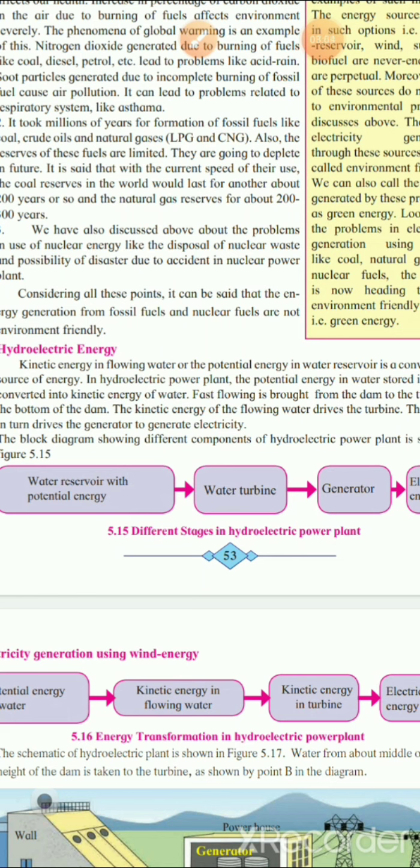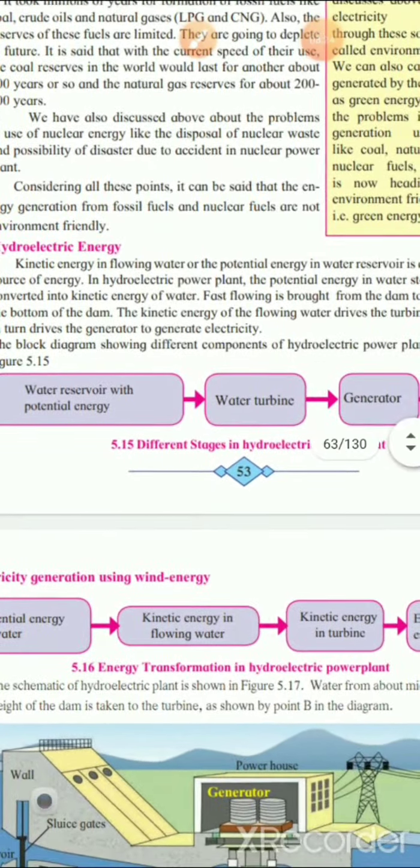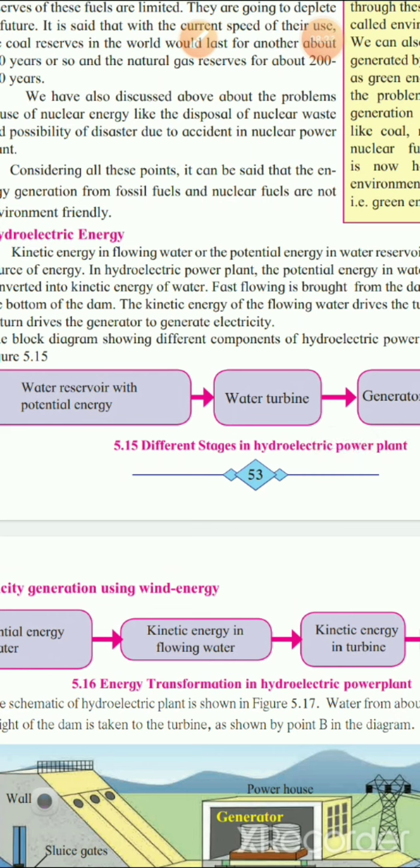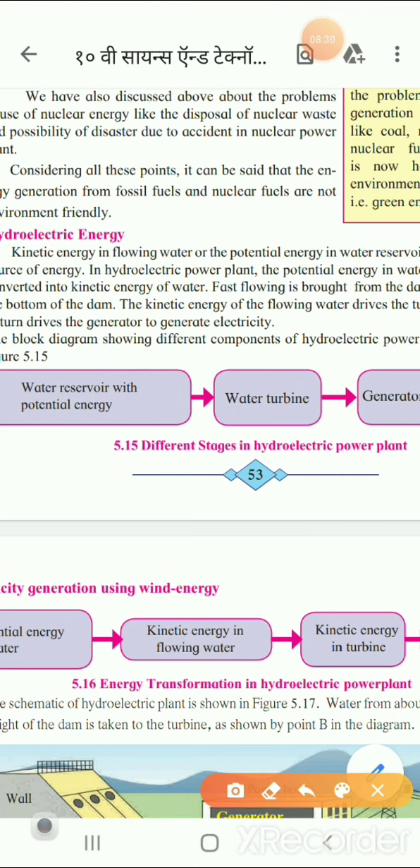Due to this kinetic energy, the turbine will move, and the turbine will rotate the generator, and electricity will be created. That you can see in block diagram 5.15 here. So this way we can see that here the source of energy is water. So we call it a hydroelectric power plant. Why do we call it a hydroelectric power plant? Because here the source of energy generation is the water. That is why we call it a hydroelectric power plant.